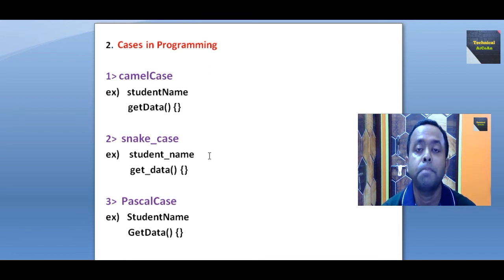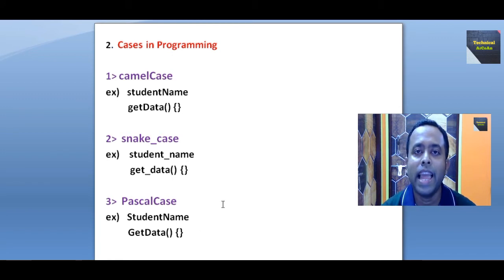Normally this is used in the Python language. Another case is Pascal case, where when we are using two words, the first character of each word is capital, like student name, S is capital, N is capital, get data, G is capital, D is capital.